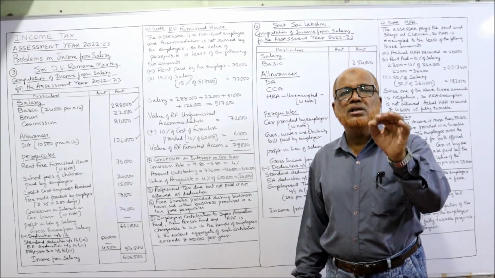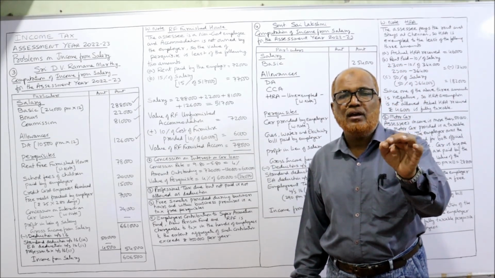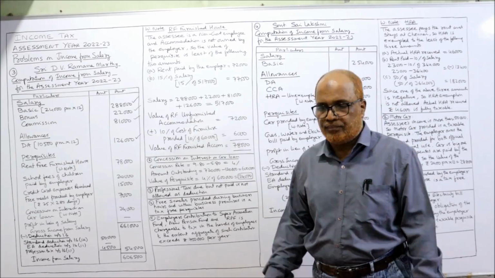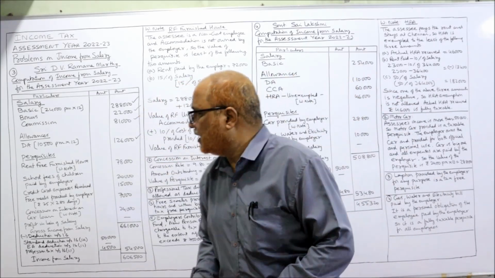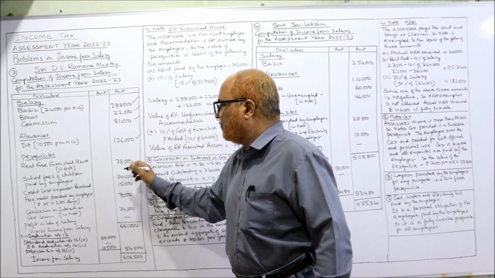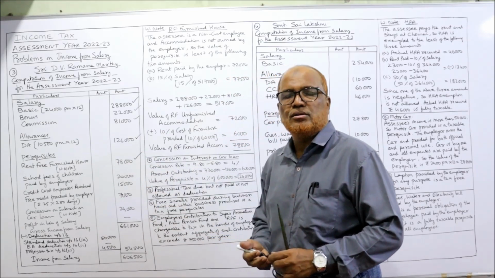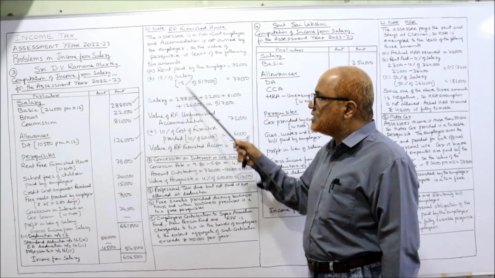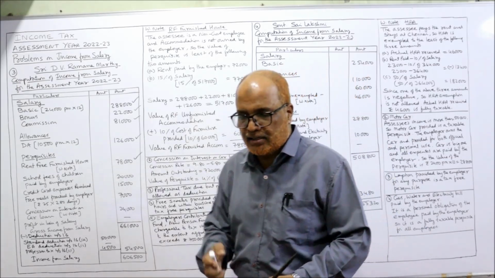This 78,000 is the value of rent-free furnished accommodation. Now we have to take that 78,000 here. Rent-free furnished accommodation 78,000. So be careful regarding these provisions that I have explained.